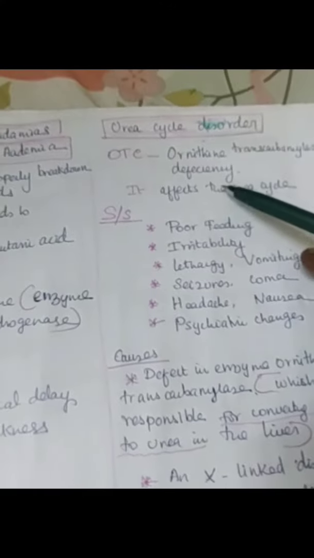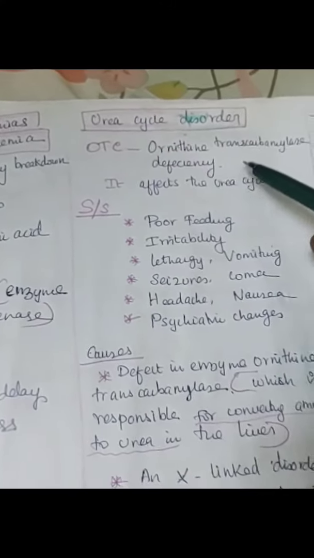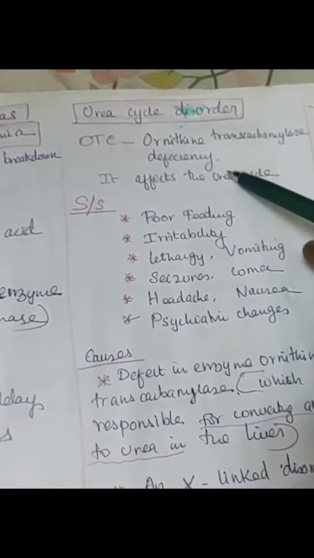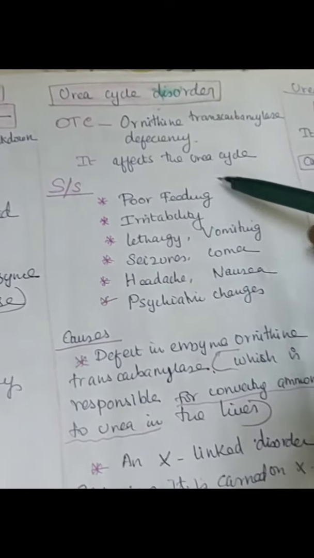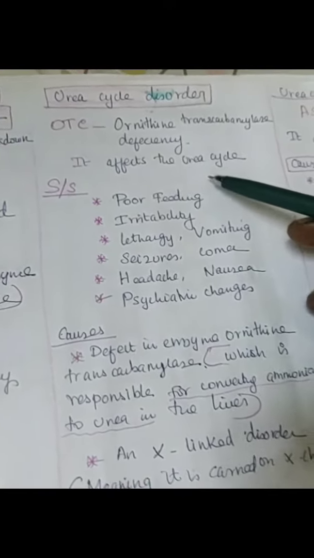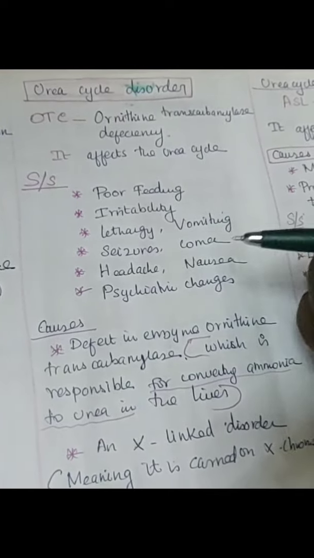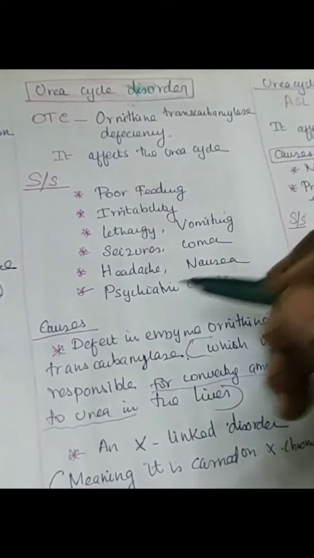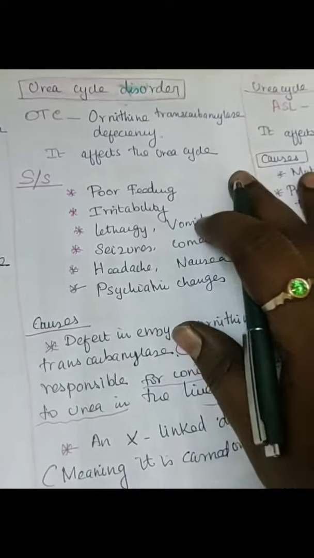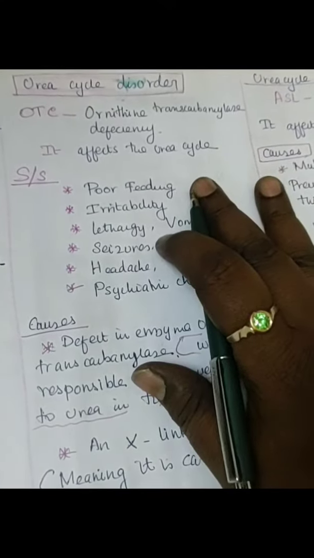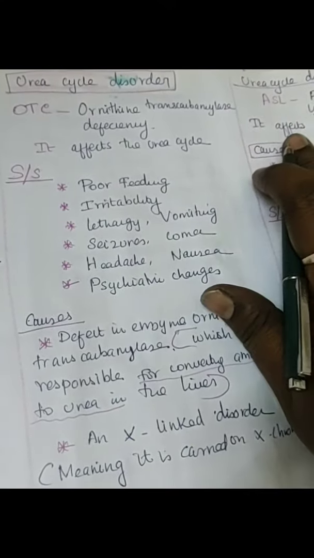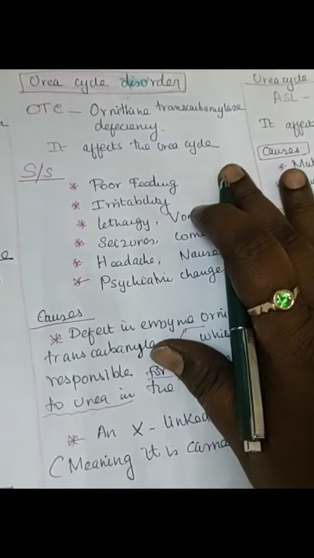This is a urea cycle disorder, OTC, or ornithine transcarbamylase deficiency. It affects the urea cycle. So you see how even one small enzyme defect will lead to the biggest problem in the baby. Mainly survival is affected because it is affecting the metabolism.